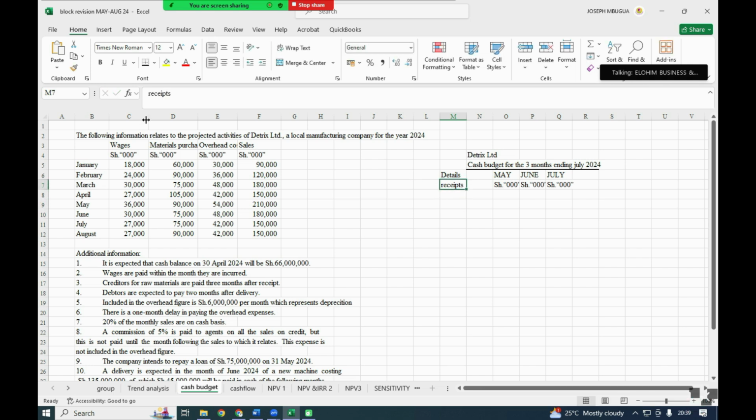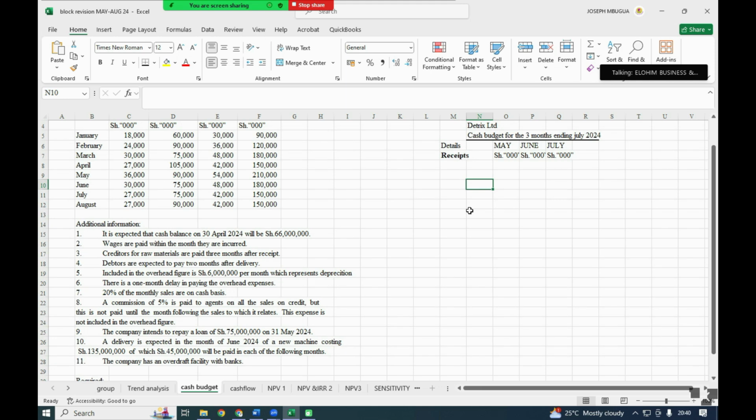The receipts is the amount that we are receiving, the cash or the inflows that we are having. Okay, so you can decide to have some workings on these. We shall see where we need workings, or we just deal with it directly.